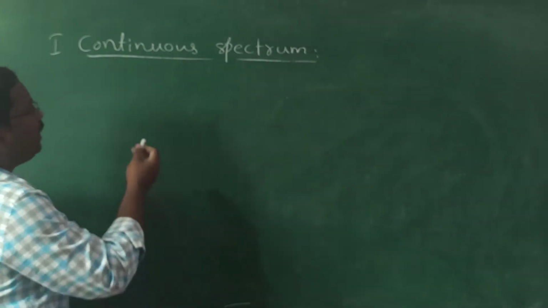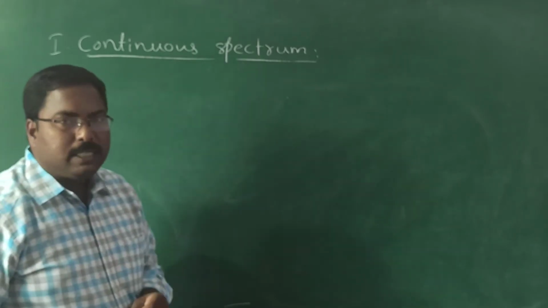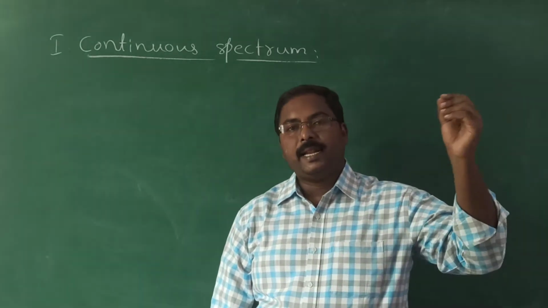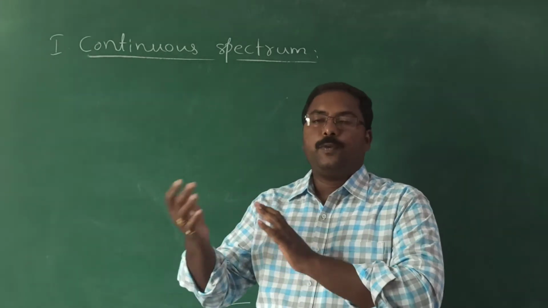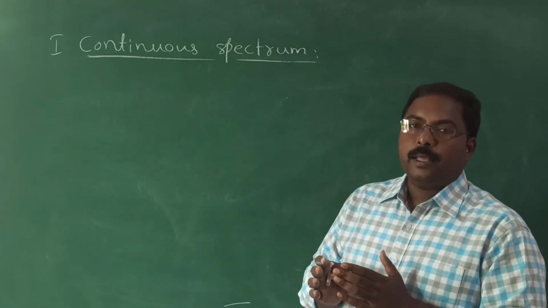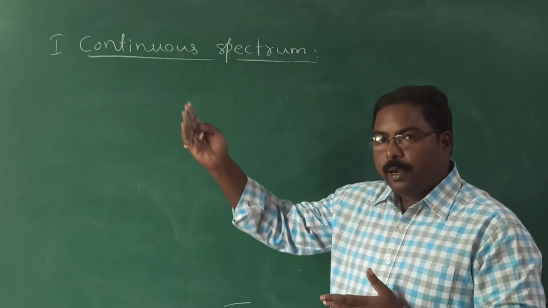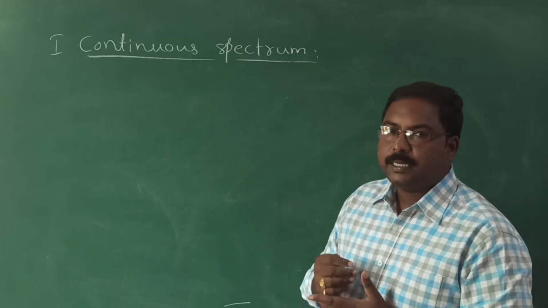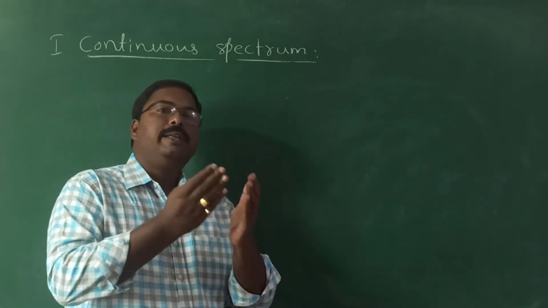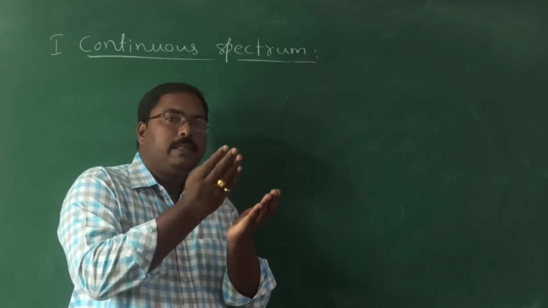See why it is called continuous. The best example for the continuous spectrum is the light radiation from the sun or from incandescent bulbs. These are examples of the continuous spectrum. Why? For example, whatever light radiation is obtained from the sun consists of different colors, but all these colors are present merged with one another.